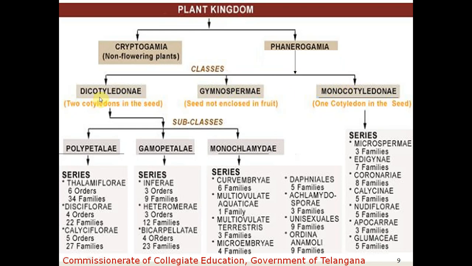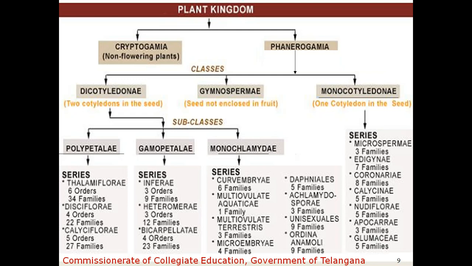And again, the dicotyledonae class is divided into 3 subclasses. The first one is polypetalae, the second one is gamopetalae, and the third one is monochlamydeae. So the subclasses are divided on the basis of the petal condition or the perianth condition. What is perianth? Both the calyx and corolla are commonly called perianth.